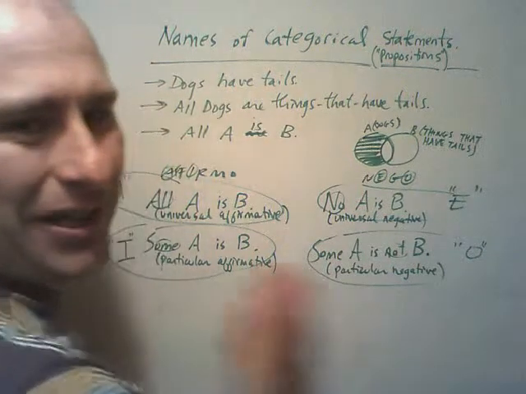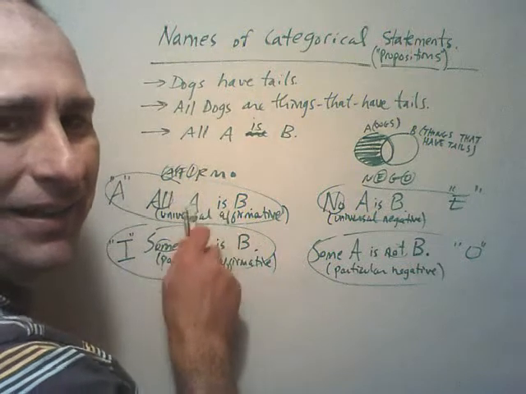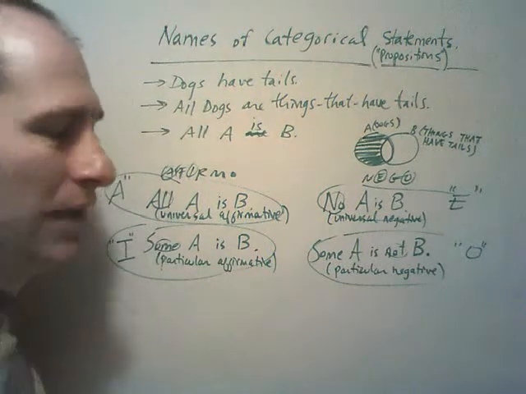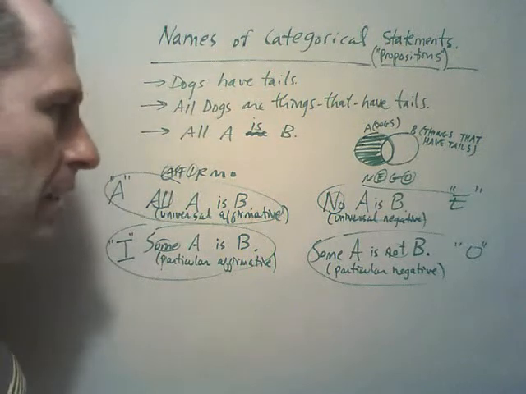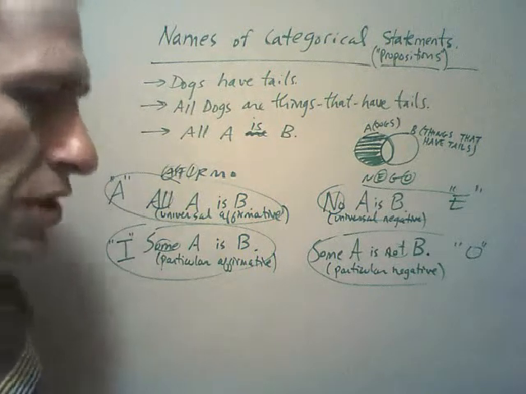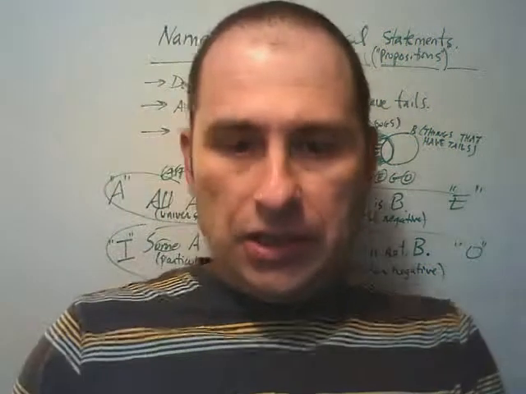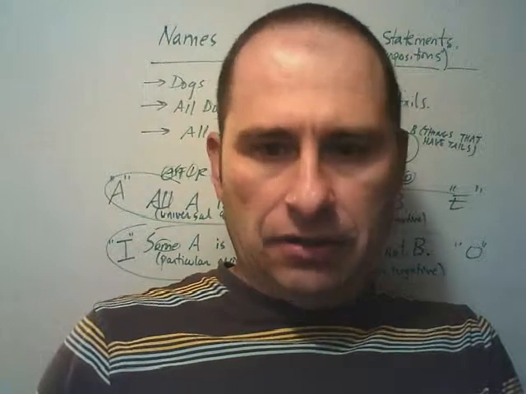It's a little confusing because we usually put A right here, right? And then we have an A running around here. So don't let that confuse you. An A statement, an I statement, an E statement, an O statement. This is what they mean. And it's crucial we remember these letters when we work with the square of opposition, which is what I want to discuss in another forthcoming video.